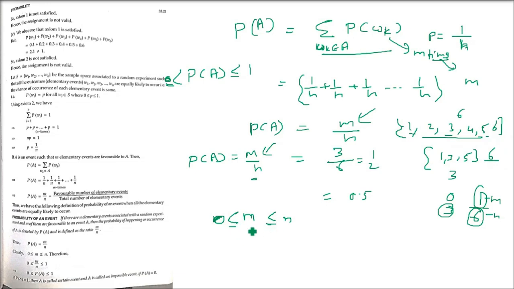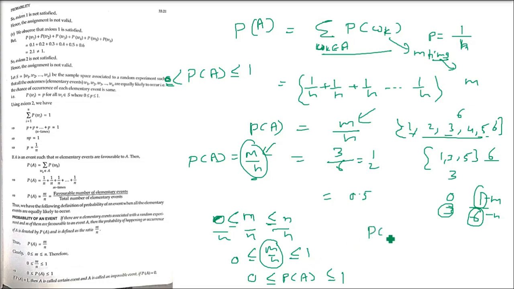So m is between 0 and n, and it will eventually be greater than 0 also. Now let us divide both sides by n. So it will be m by n. This is going to be 1. m by n is P(A). We already saw this. So it is greater than 0, and probability of A is less than or equal to 1. So probability of A is between 0 and 1.